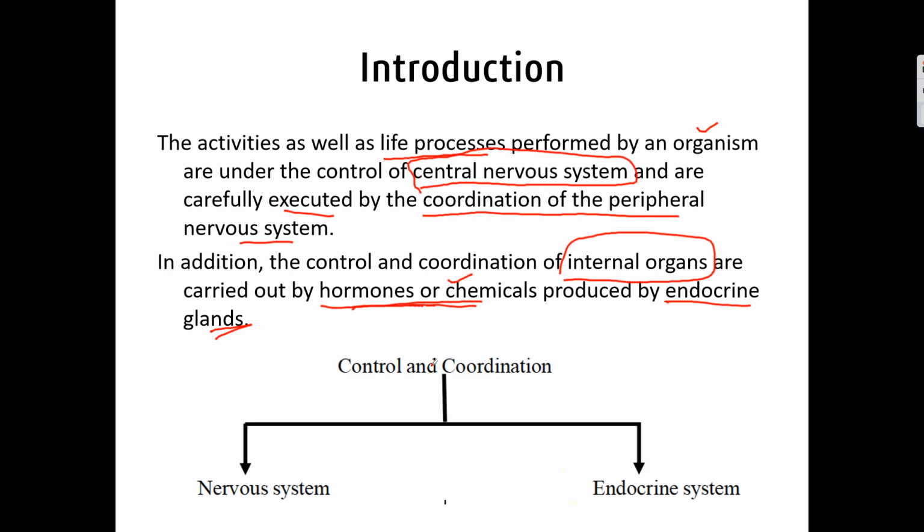So to make a clear-cut differentiation, control and coordination in higher organisms is brought about by both the nervous system as well as the endocrine system. Let us look at these systems in more detail in coming videos.